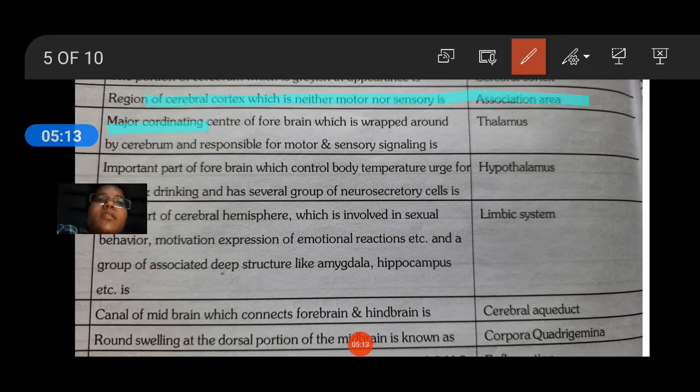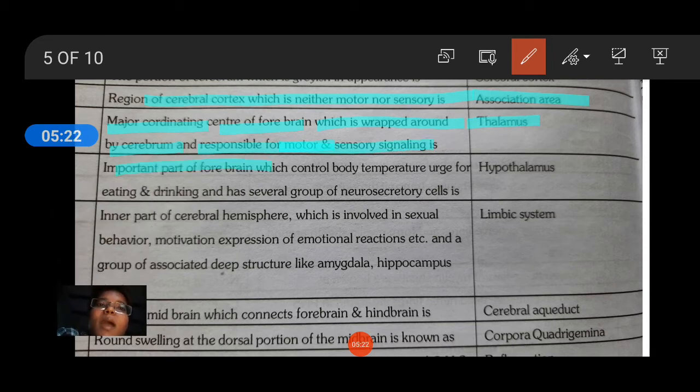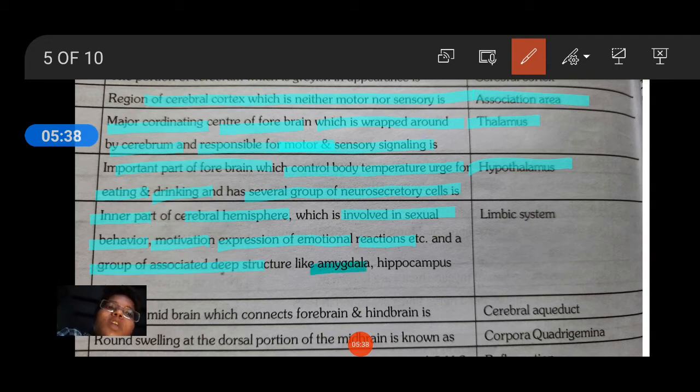The major coordinating center of the forebrain which is wrapped around by the cerebrum and responsible for motor and sensory signaling is the thalamus. The important part of the forebrain which controls body temperature, urge for eating and drinking and has several groups of neurosecretory cells is the hypothalamus. The inner part of the cerebral hemisphere which is involved in sexual behavior, motivation, expression of emotional reactions, and a group of associated deep structures called amygdala and hippocampus, is the limbic system.